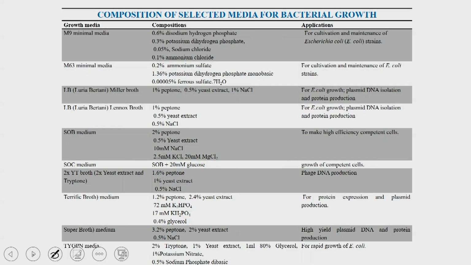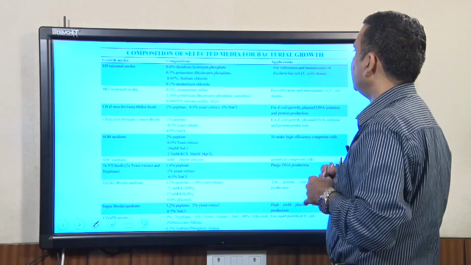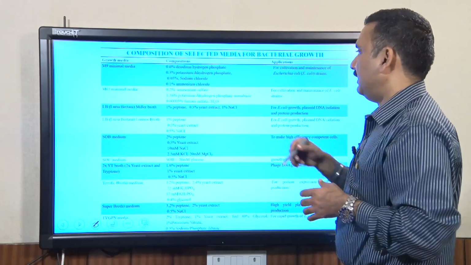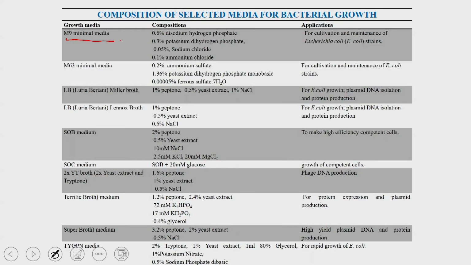So, this is a small table to show you the different types of media which people are using for bacterial growth. You have the M9 minimal media, M63 minimal media. These are the two media which are also called the defined media.